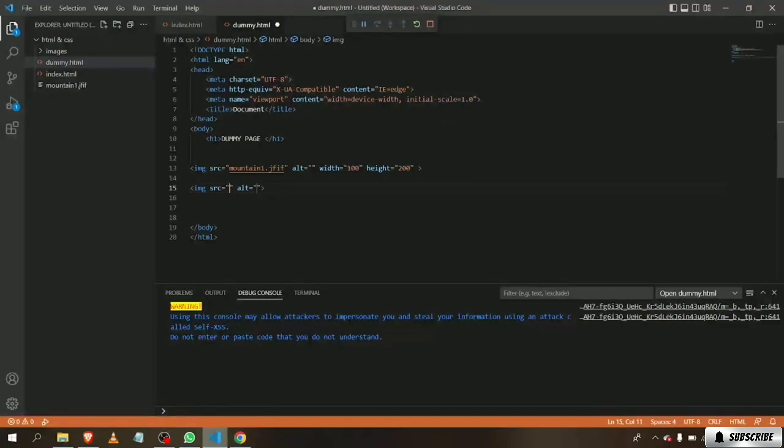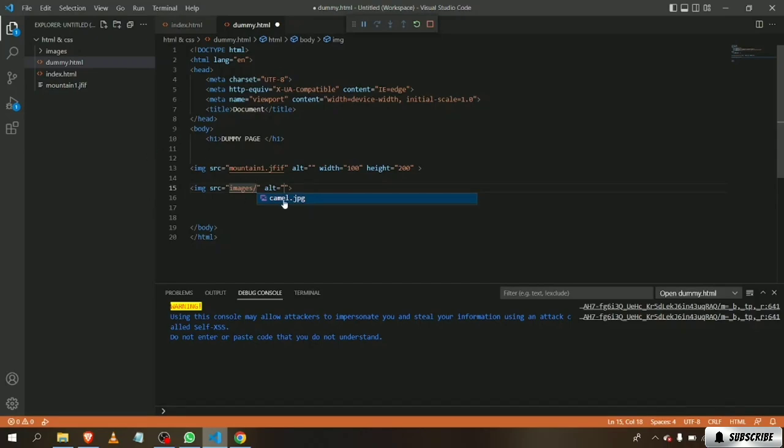But what I can do here is write the name of the folder, images. We're going to type in images, and we're going to give an oblique sign.